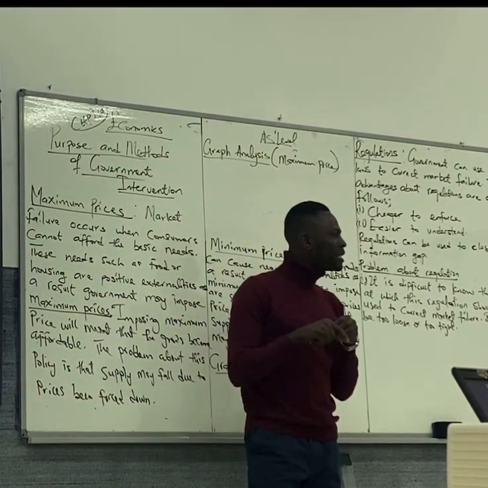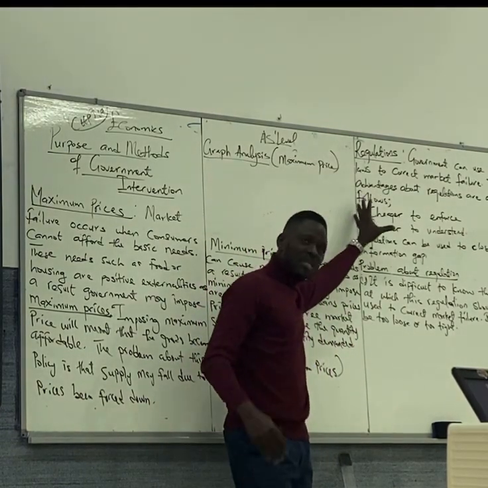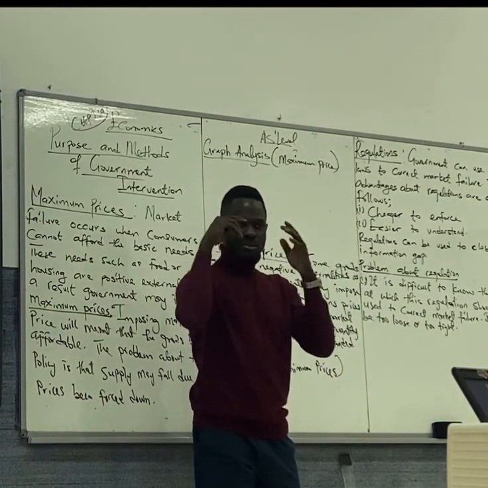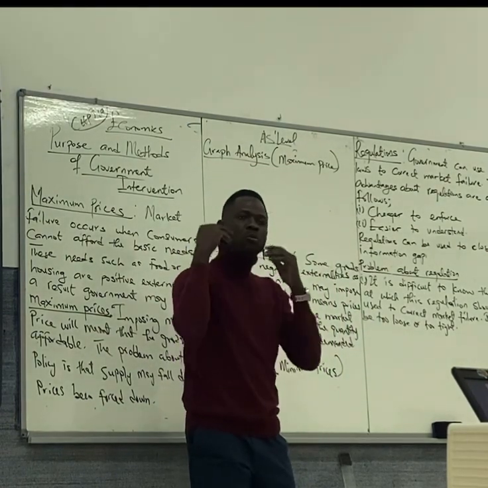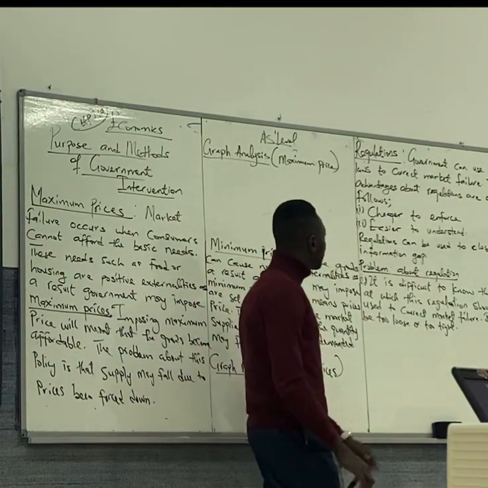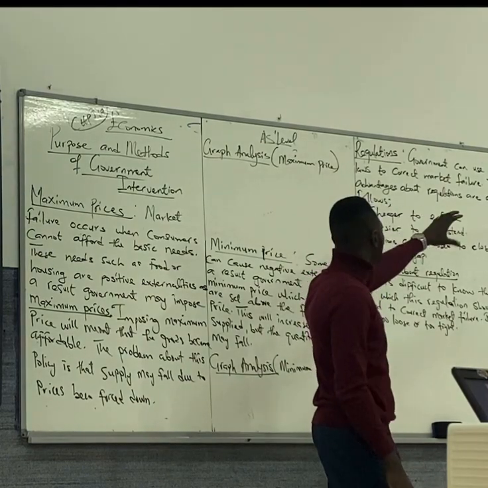Another way in which government corrects market failure is through regulations. What are regulations? Laws. Government will make laws. Government will enact laws to correct that market situation. So look at what I wrote here. Government can use different laws to correct market failure. The advantages of regulations are as follows.